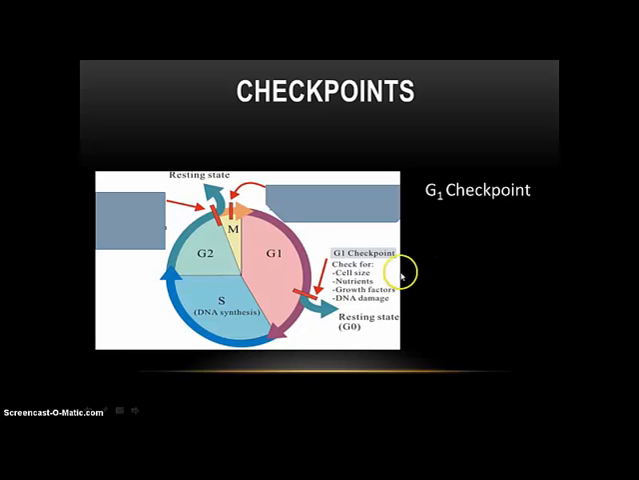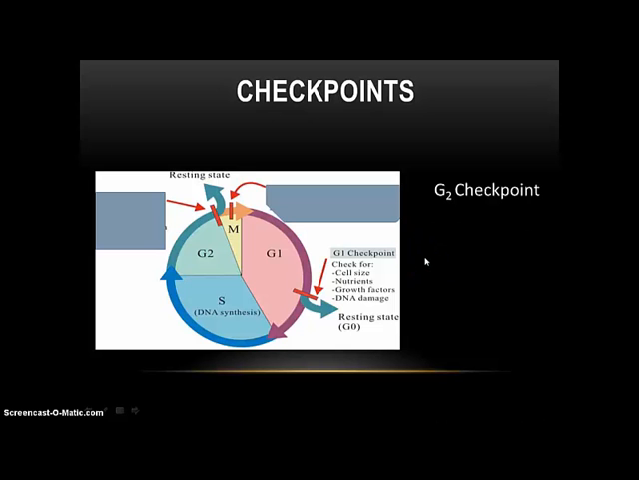If the signals tell the cell to continue dividing, it will move through the S phase and then to the G2 phase to the next checkpoint. But if not, then the cell might be stationary. It might go into the G0 phase. In this phase, it stays stationary and doesn't divide, and it stays that way. This is the case for some cells in our body, like muscle cells, etc.